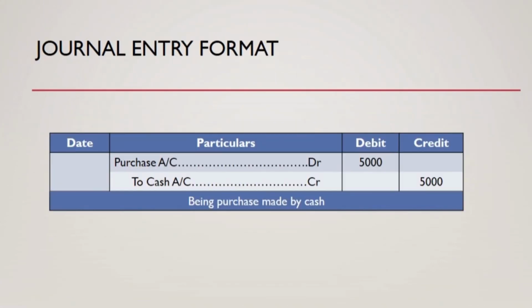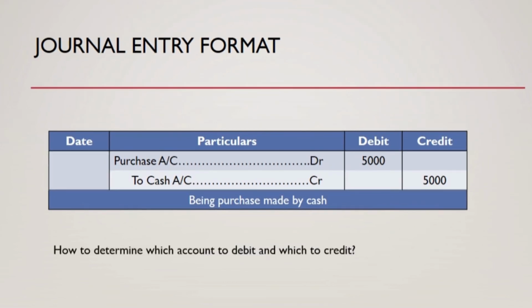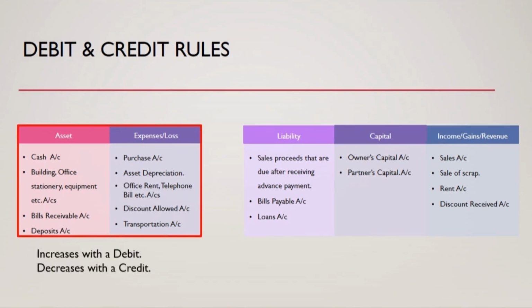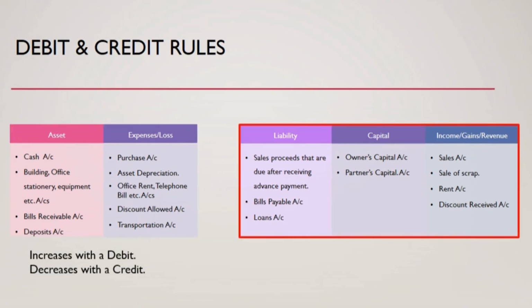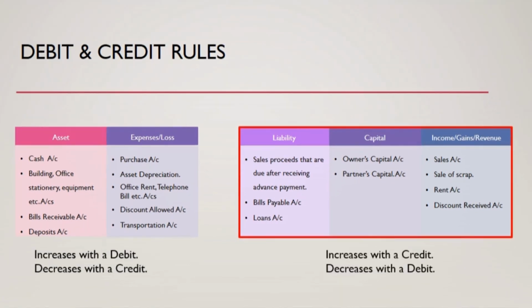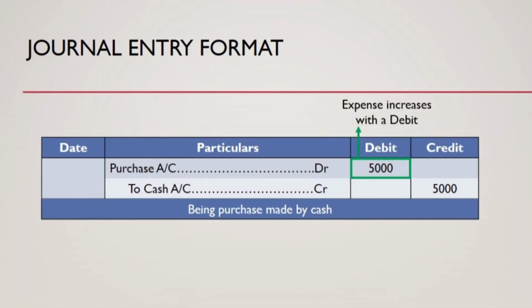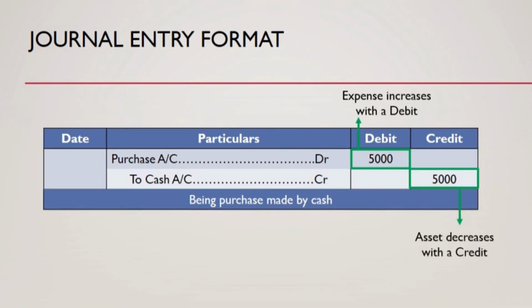And we record the transaction in our journal book in the following manner. We debit the purchase account and specify the amount in our debit column and credit the cash account for the same amount. So why did I debit the purchase account and credit the cash account? So remember this chart of categories: accounts that fall under assets and expenses increase with a debit and decrease with a credit, and accounts that fall under liability, capital and revenue increase with a credit and decrease with a debit. So considering these rules, we debited the purchase account, because we know that an expense account increases with a debit and asset accounts decrease with a credit.